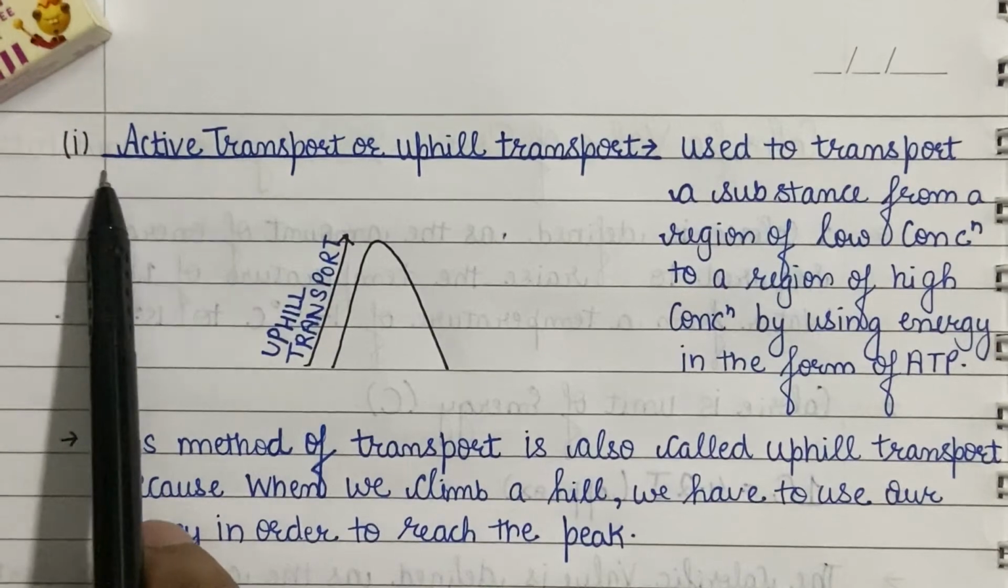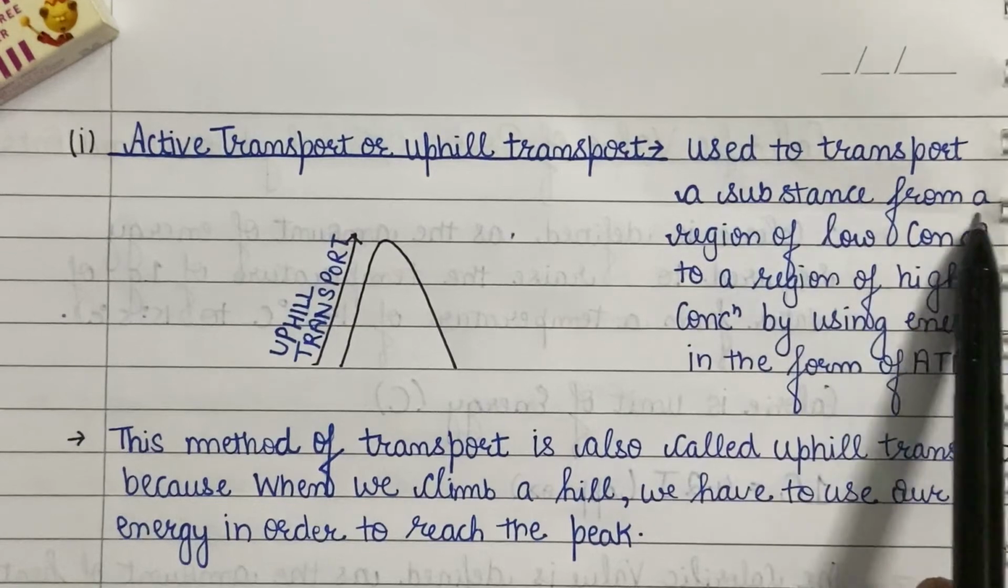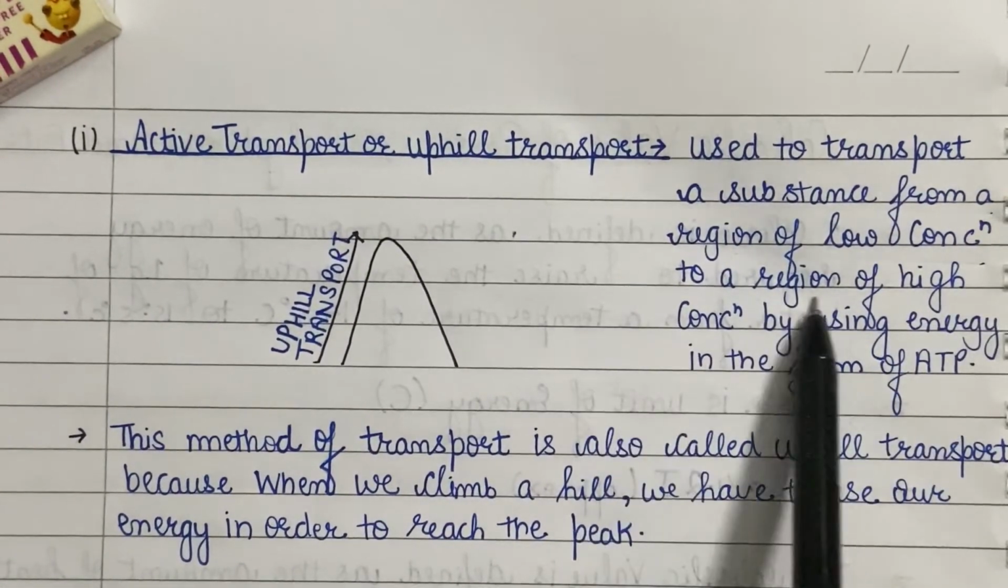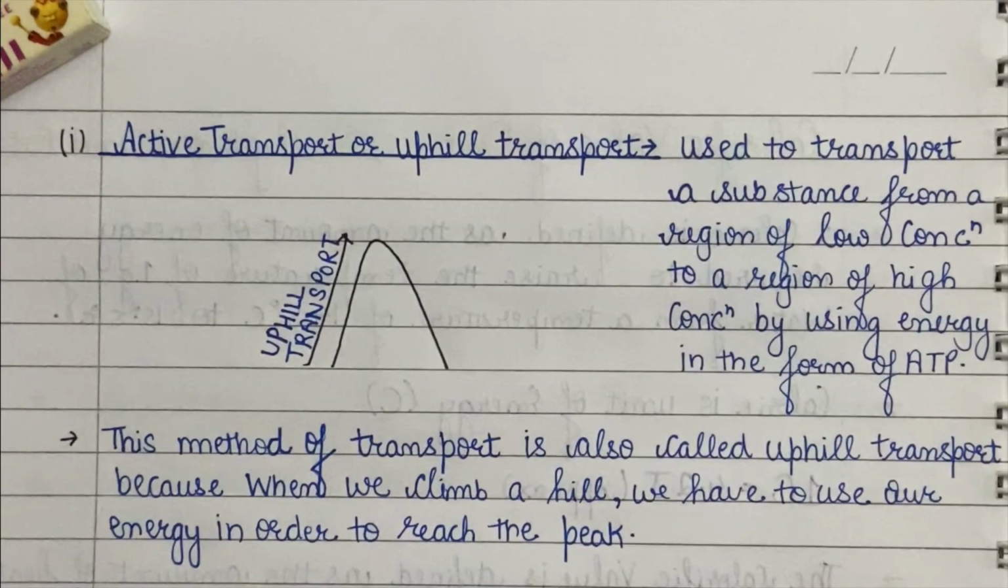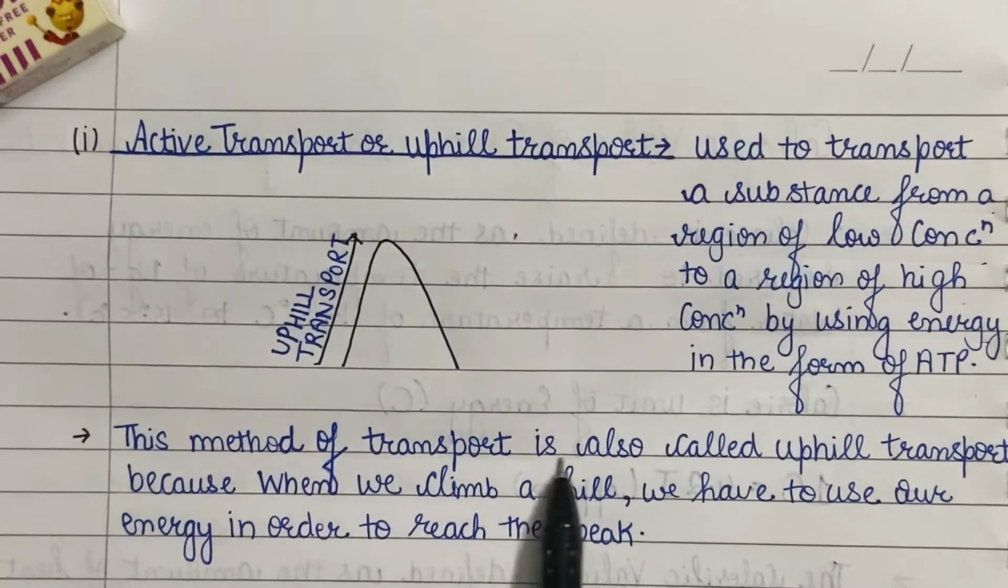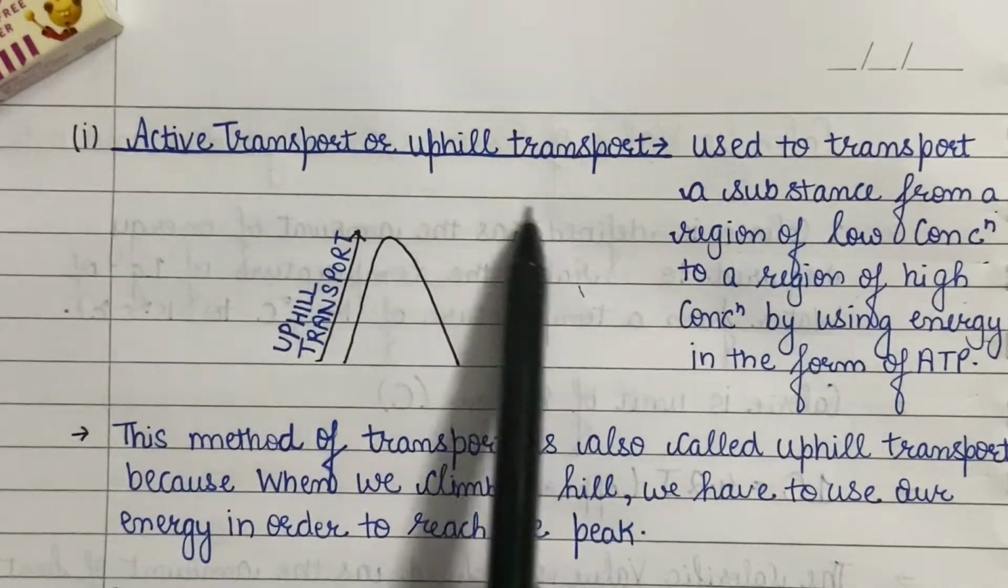The first mechanism is the active transport or uphill transport. This transport mechanism is used to transport a substance from a region of low concentration to a region of high concentration by using energy in the form of ATP. It means it helps to transport substances against their concentration gradient. Generally, substances move from a region of their high concentration to a region of low concentration, but in active transport, exactly the opposite thing occurs, and this transport method uses energy for this process. This method of transport is also called uphill transport because when you climb a hill, we have to use our energy in order to reach the peak.